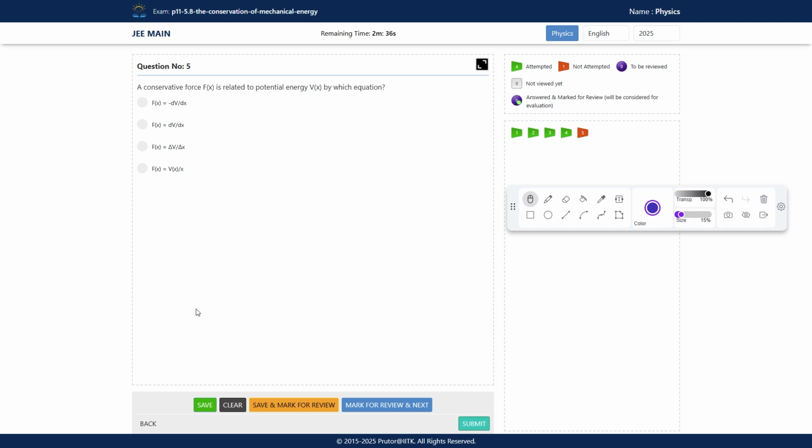Next question. A conservative force f of x is related to potential energy v of x. Which equation? First, f of x is equal to minus dv upon dx. Second, f of x is equal to dv upon dx. Third, delta v upon delta x. And last, v of x divided by x. So which option is correct? Please solve. You have 1 minute.